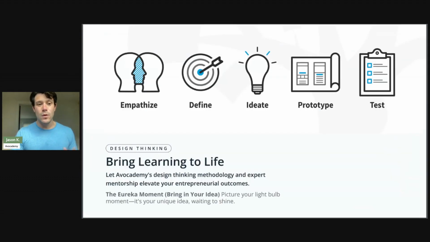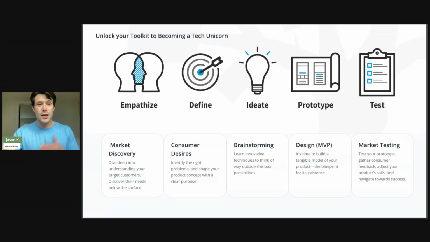And here's what we mean when we talk about design thinking. It's a 5-step process that you'll walk through in those 8 to 16 weeks. So let Avo Academy's design thinking methodology and our expert mentors elevate that entrepreneurial outcome for you. It's that eureka moment. You're going to bring your idea to life. And here's how we do it with design thinking in this 5-step process. First, this is the toolkit to unlock for you to become that tech unicorn, to get to that $1 billion valuation and be on your way. So the first thing we want to do, when you come into this course, is teach you how to empathize.